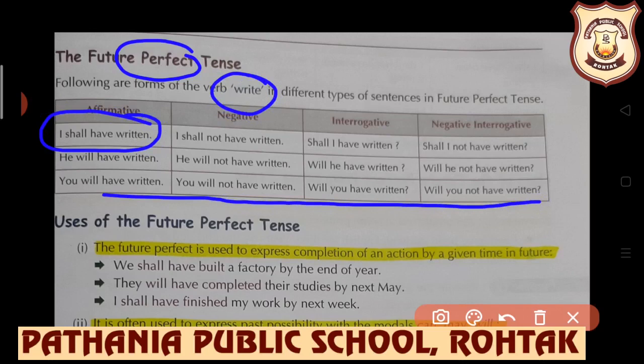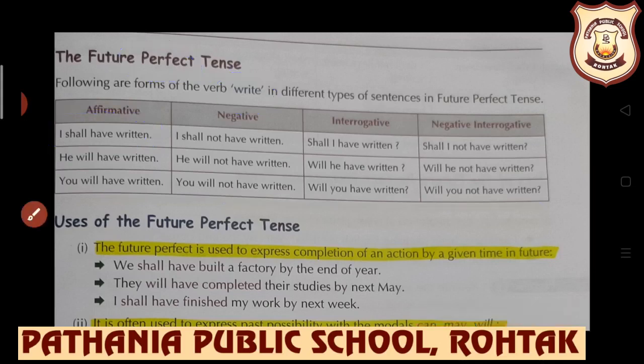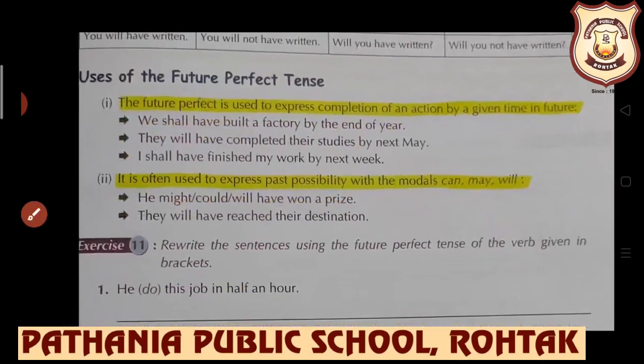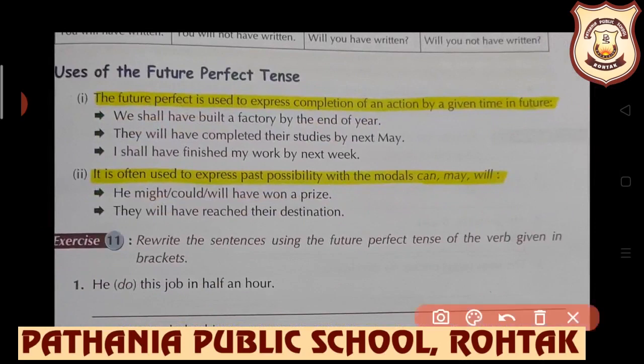I shall have written, I shall not have written. Here in interrogative, if we use he, then will he have written, will he not have written. So this is the formation of future perfect tense. Further are the uses. Use of the future perfect.